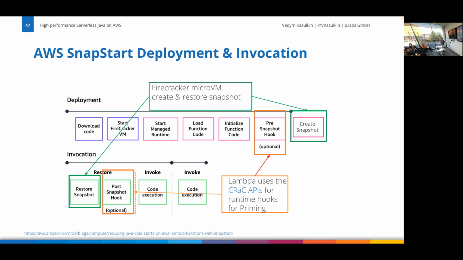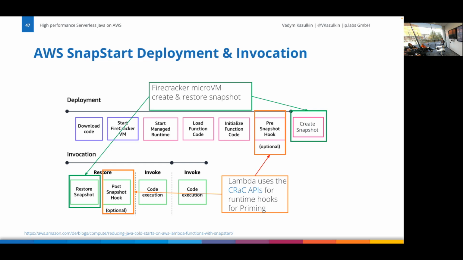The snapshot is of the Firecracker microVM where Lambda is running. The whole operating system will be snapshotted. There are optional hooks. We will be looking into that. And this is during the deployment phase. So it's not the live phase of the application. So it prolongs the deployment phase, extends it. And then in the invocation phase, in case you enable SnapStart, the snapshot will be restored as a first step.